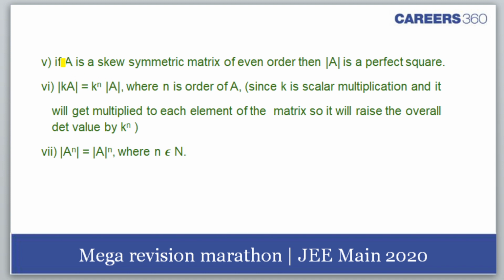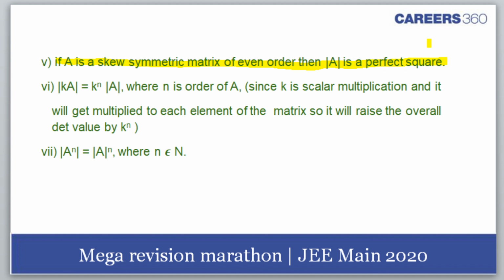If A is a symmetric matrix of even order, you please read. If A is a symmetric matrix of even order, then determinant A is a perfect square. Wow, what an information. Meenakshi Sundaram, orthogonal matrix. Can somebody explain to me what an orthogonal matrix is? Can somebody tell me what is an orthogonal matrix? A into A transpose is identity matrix. That is an orthogonal matrix. Okay?